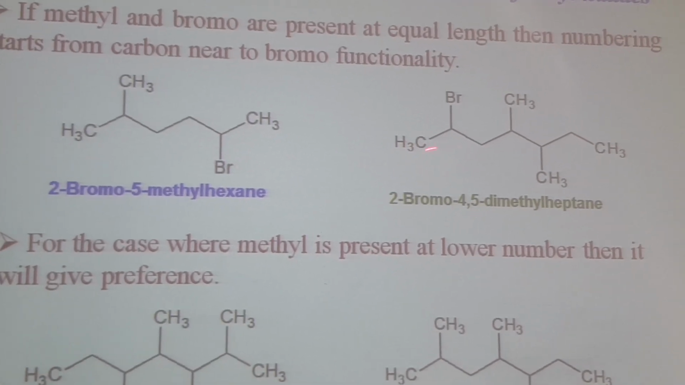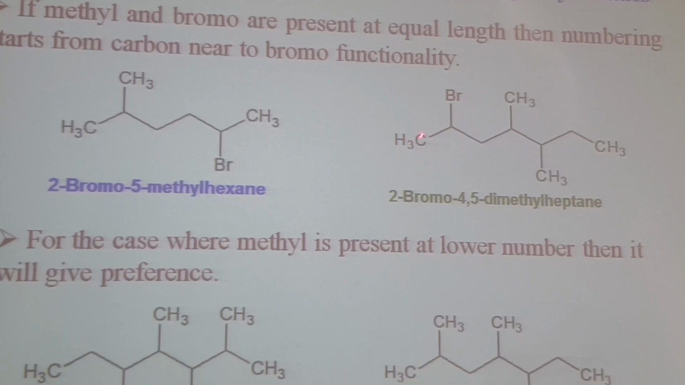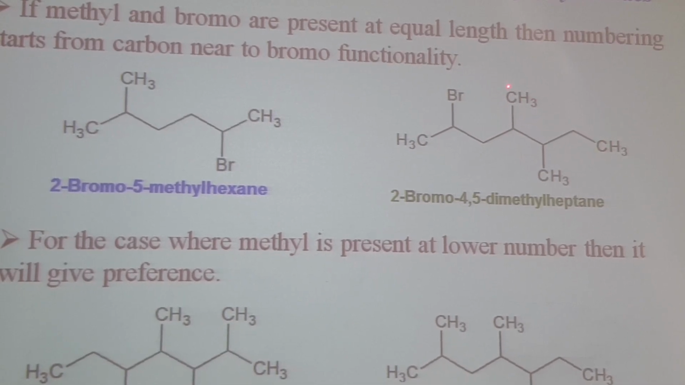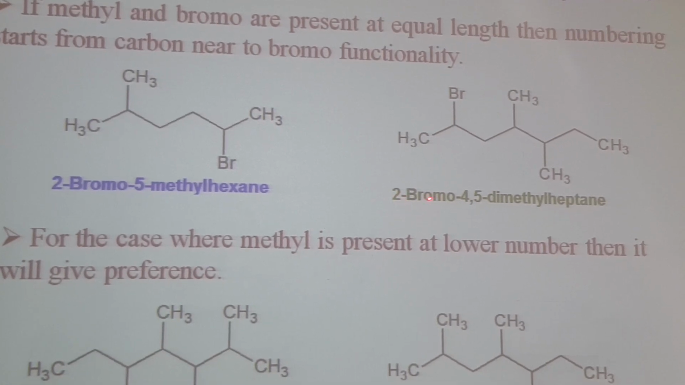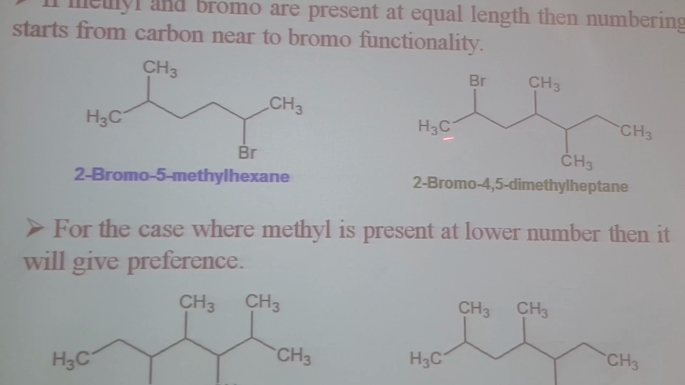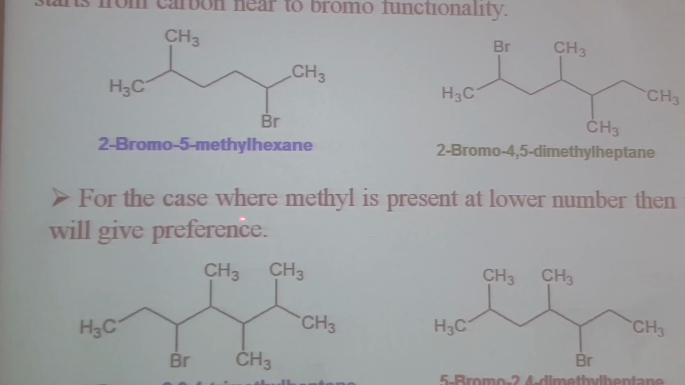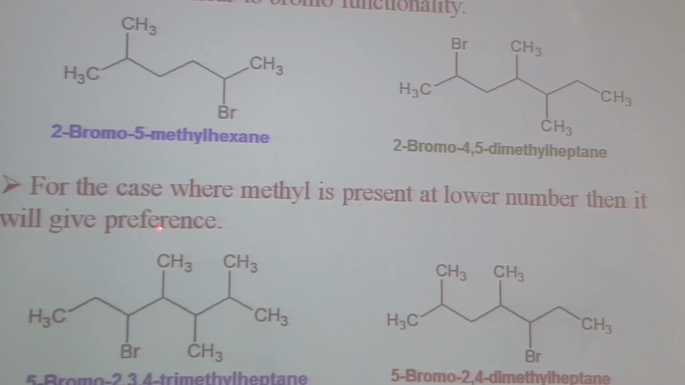Here is another example. Numbering starts from this carbon because it is near to Br. So 1, 2, 3, 4, 5, 6, 7. At positions 4 and 5 we have two methyl groups. At position 2 we have bromo. So it will be 2-bromo-4,5-dimethylheptane. Hept is the root, 7 carbons. So in the case where methyl is present at a lower number, it will be given preference.